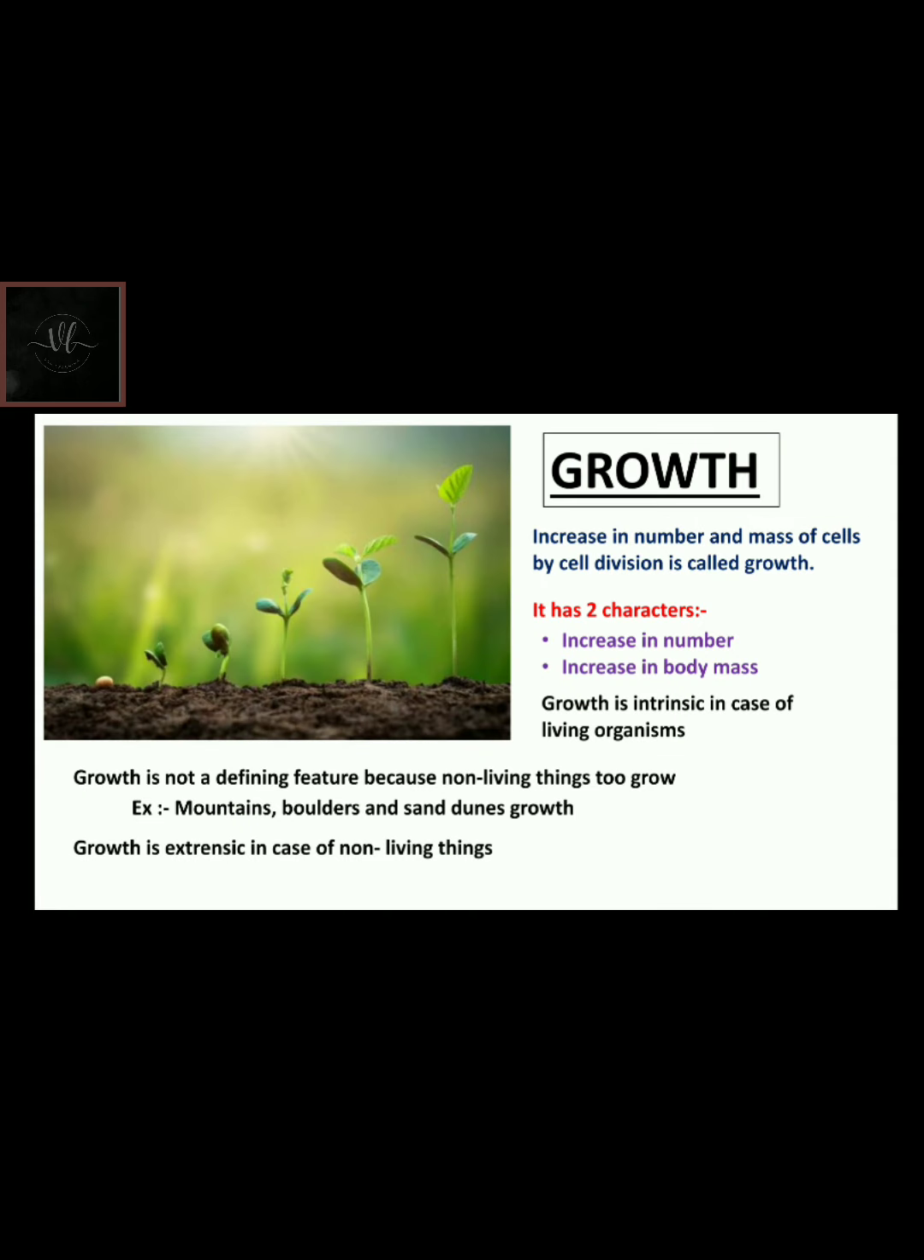Increase in number and mass of cells by cell division is called growth. It has two characters: increase in number and increase in body mass. Growth is intrinsic in case of living organisms. Growth is not a defining feature because non-living things too grow. Example: mountains, boulders, and sand dunes growth. Growth is extrinsic in case of non-living things.